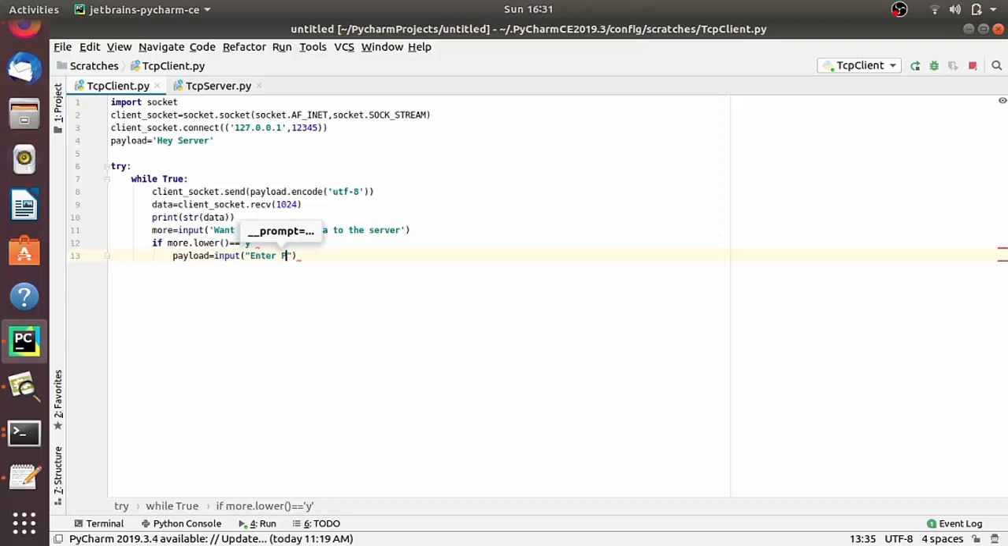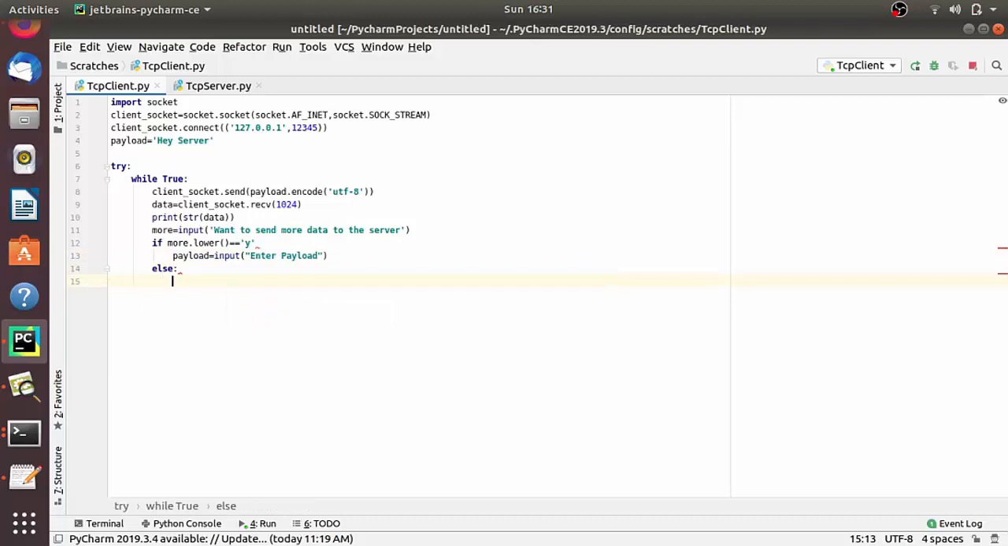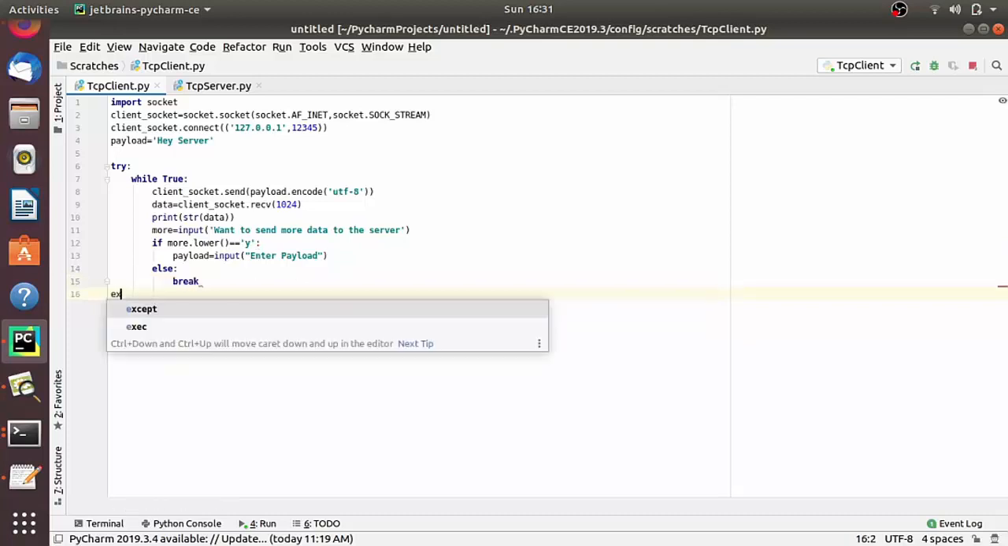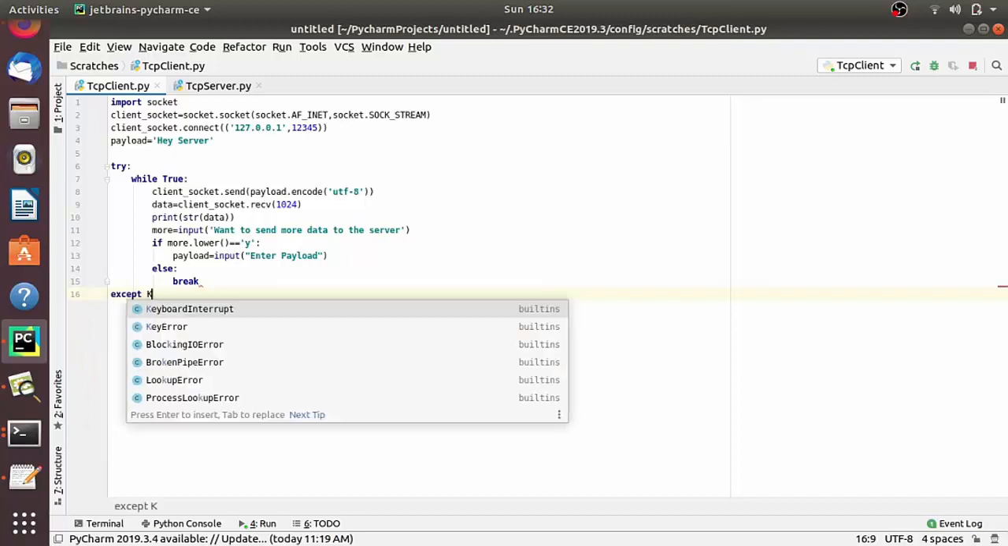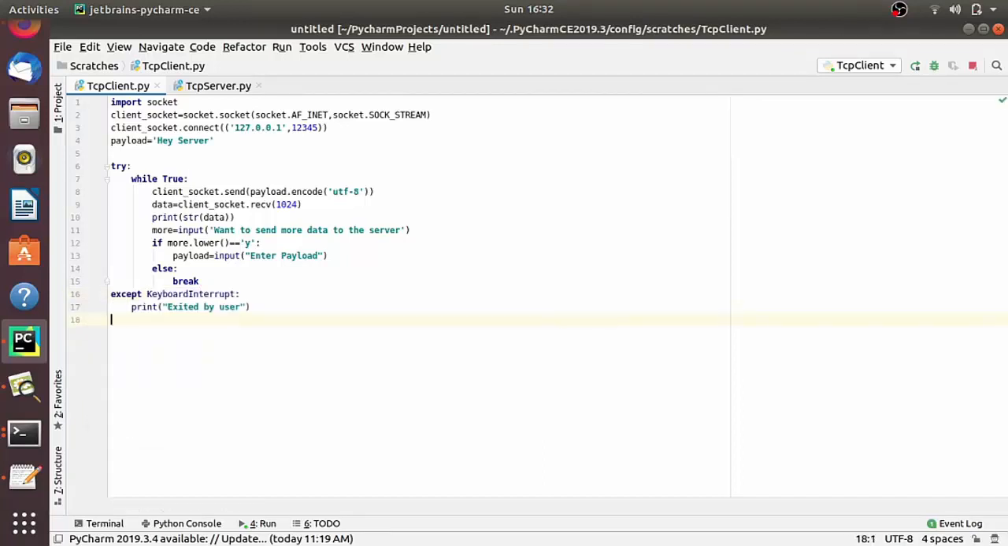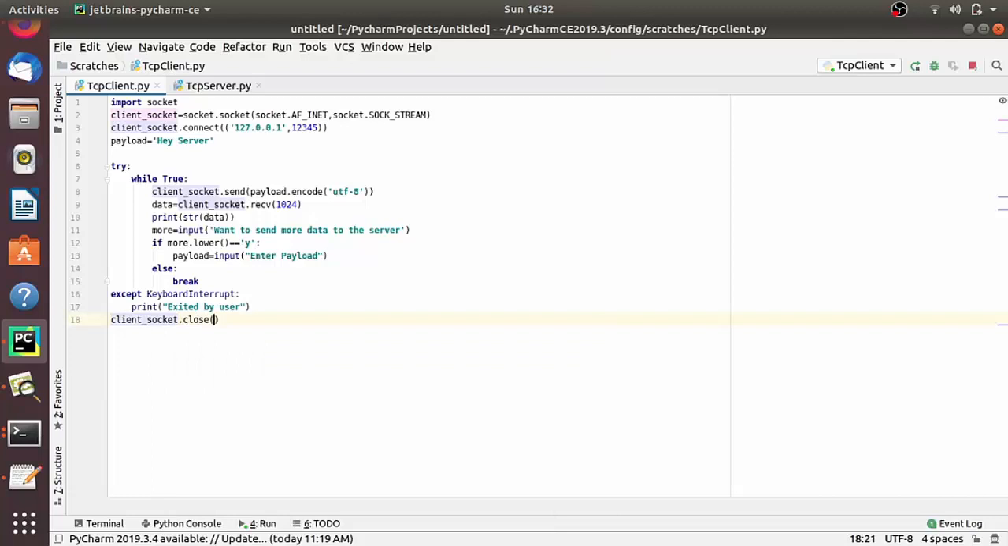And in the except block, let's take a keyboard interrupt to break and get out of it, and let's print that it was exited by the user. And as we have seen in the interaction diagram, we also have to close. So client_socket.close, right? So let's run this program.